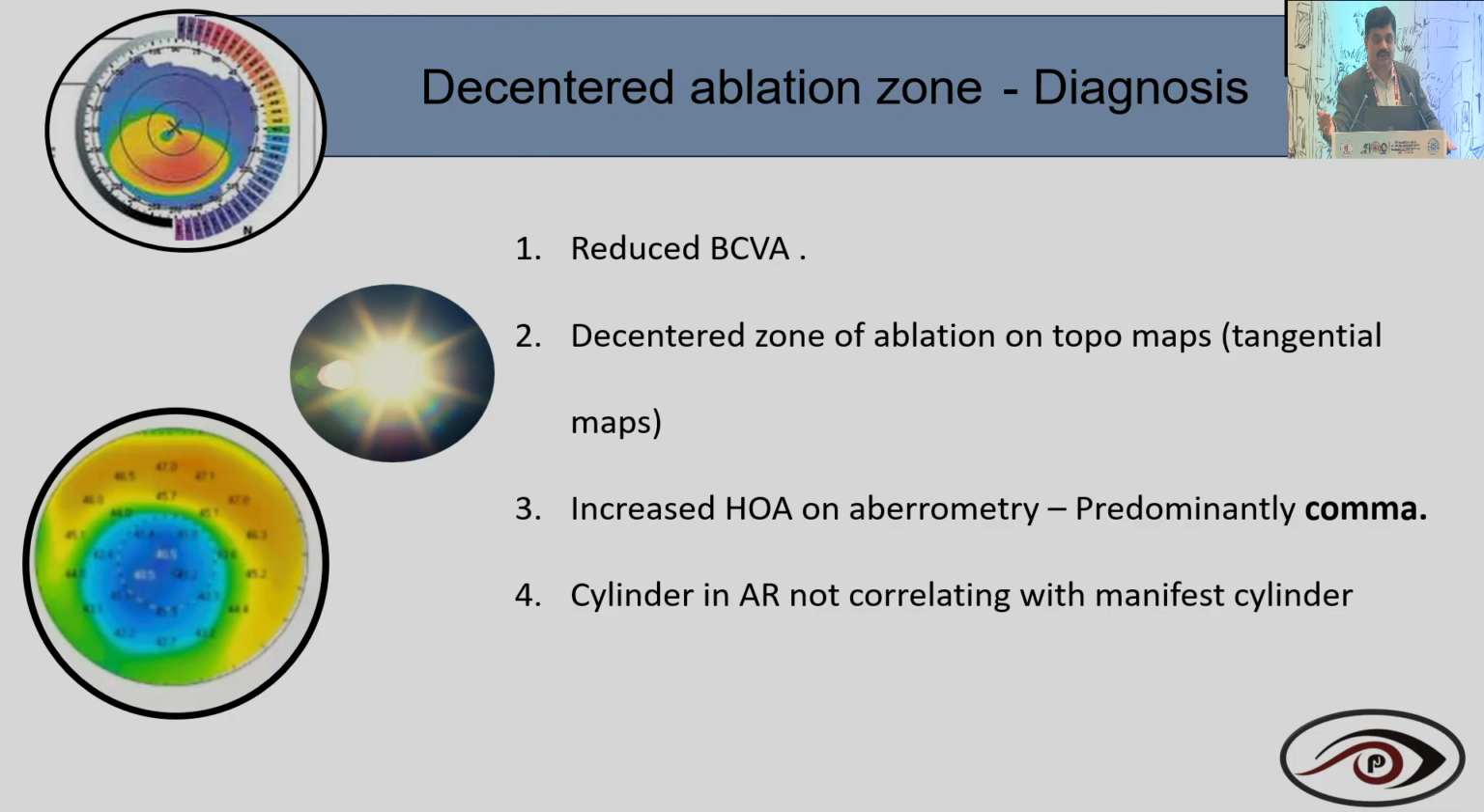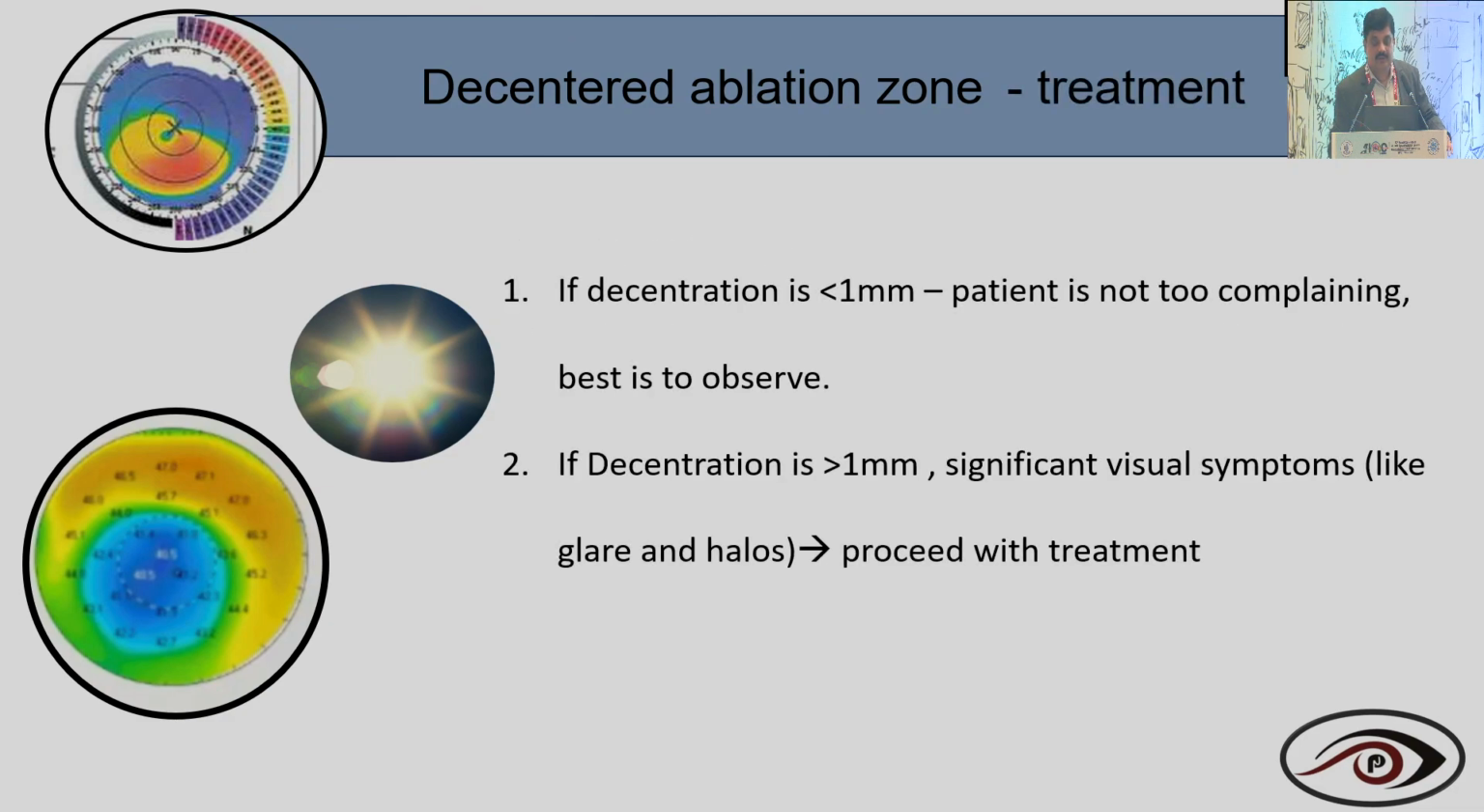So coming to the diagnosis, if you have a decentered ablation, the patient will always have a reduced best corrected visual acuity. Also, in the tangential map, we can see the decentered zone of ablation. Of course, there will definitely be increased higher order aberrations on aberrometry, especially more coma. And also, if you do autorefractometry, whatever cylinder it gives might not correlate with the manifest cylinder.